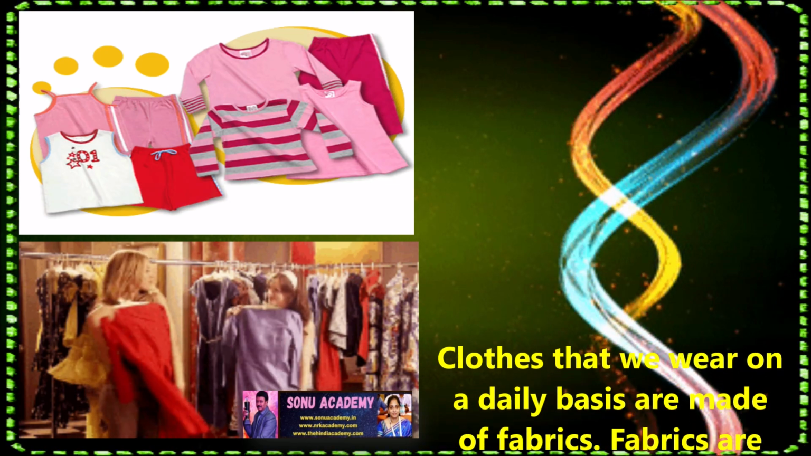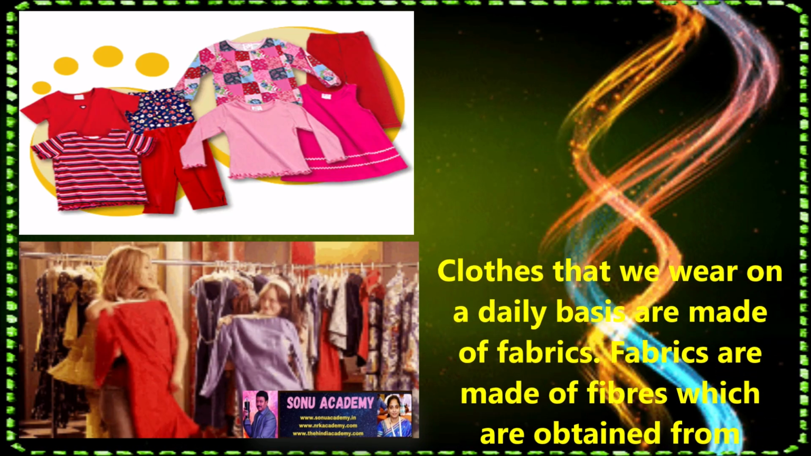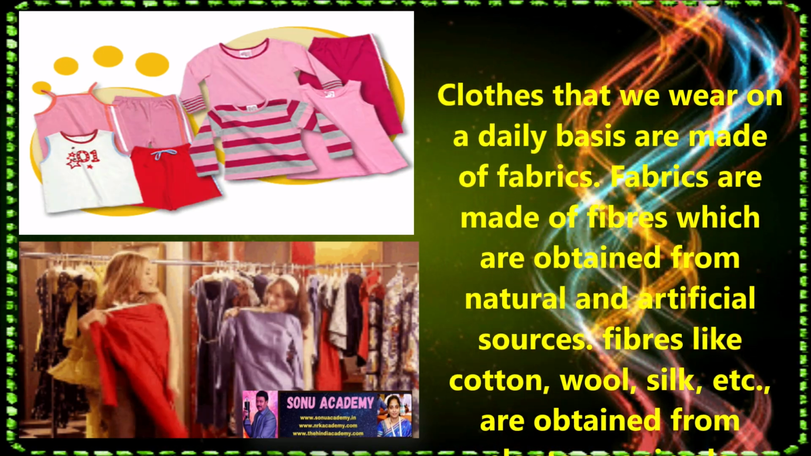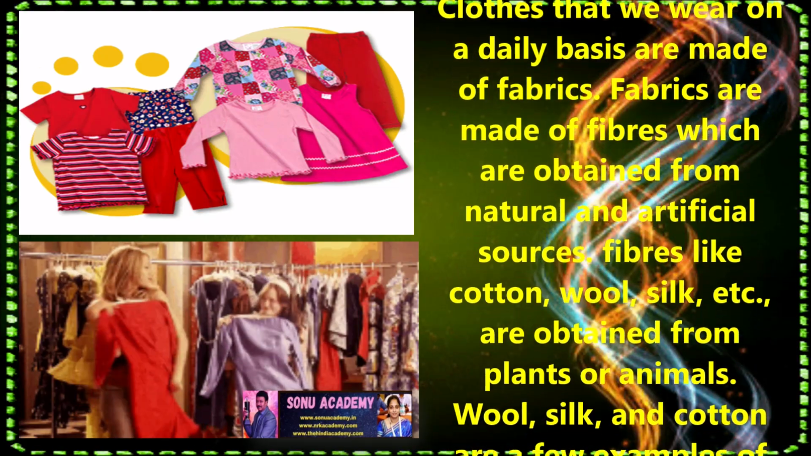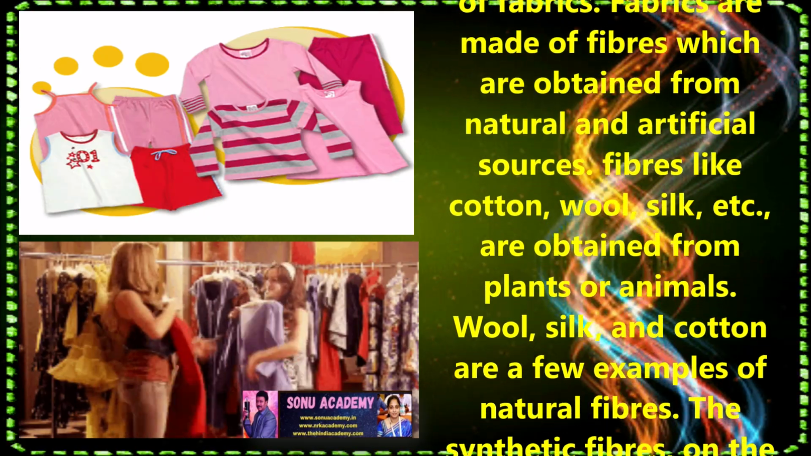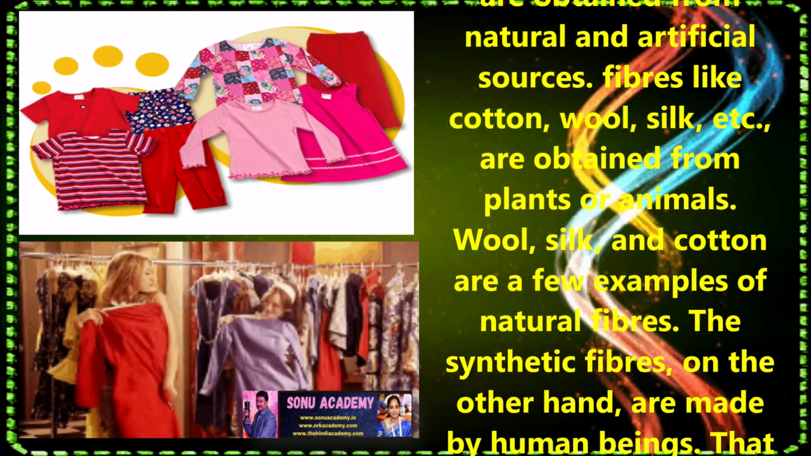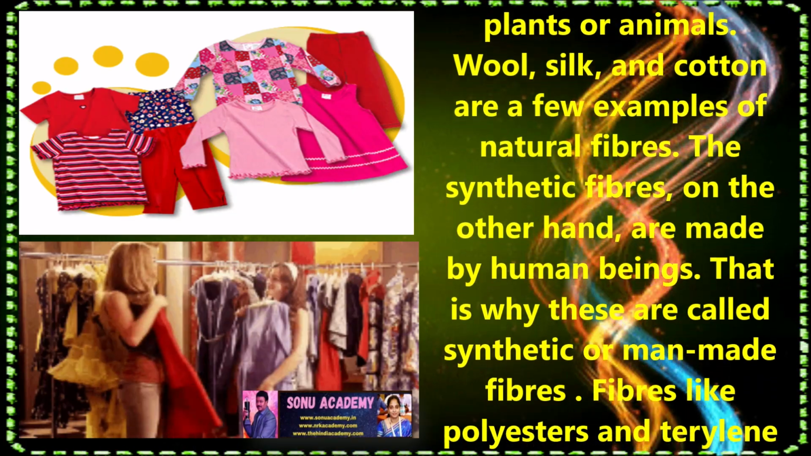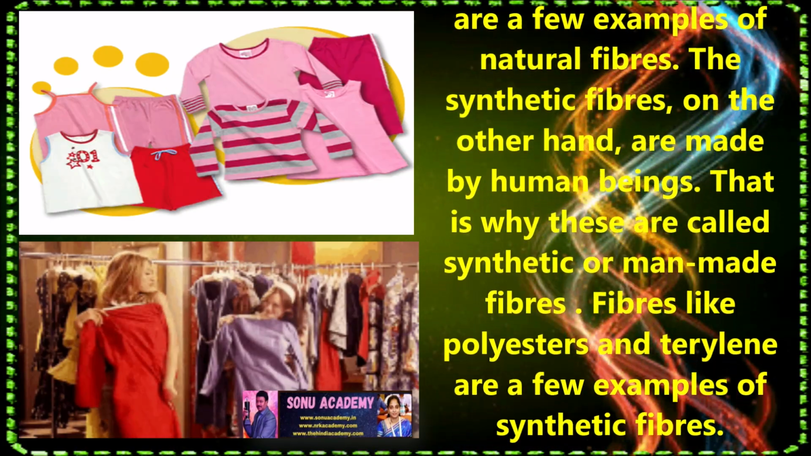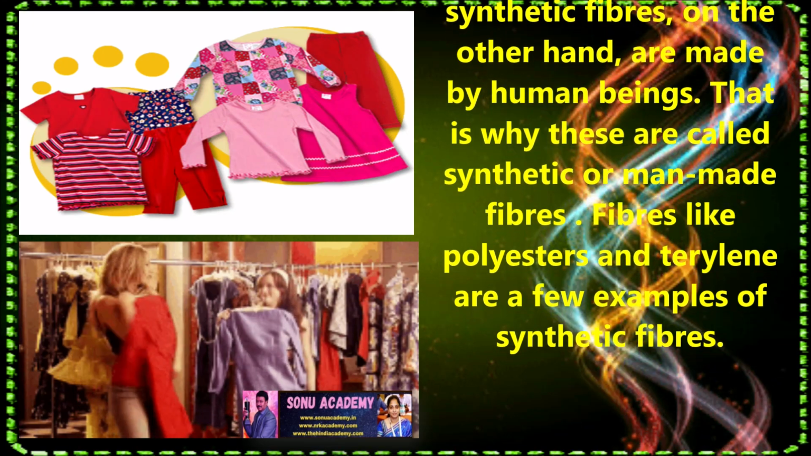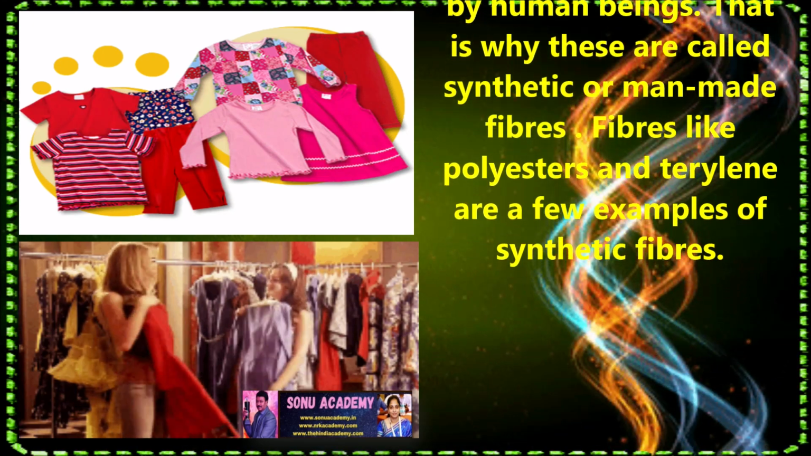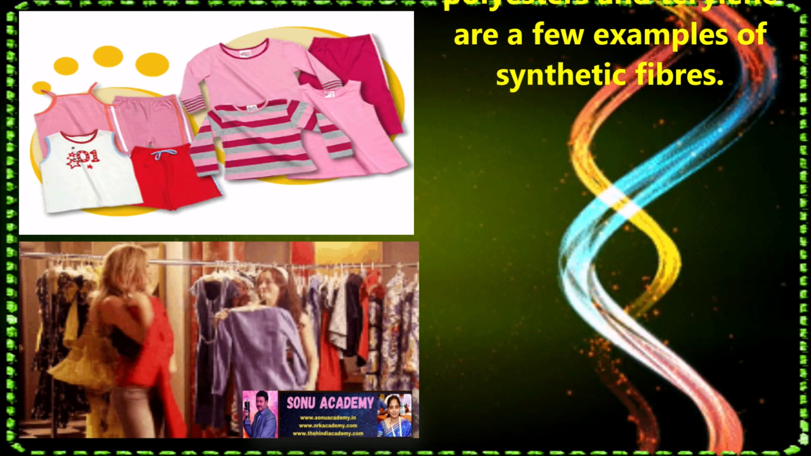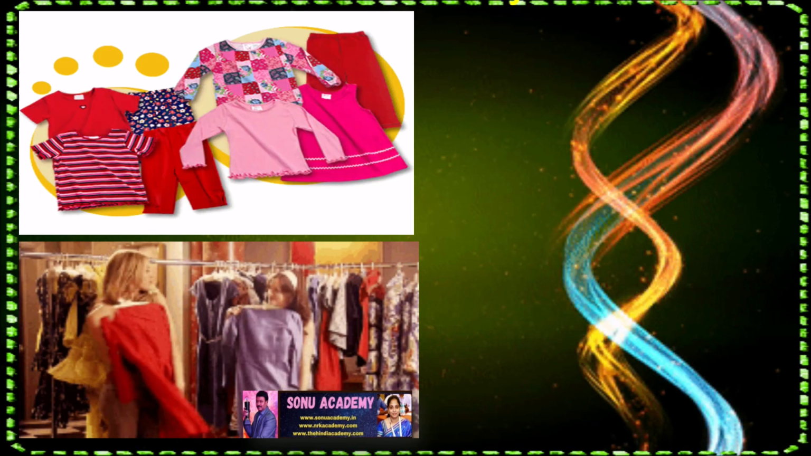Children, clothes that we wear on a daily basis are made up of fabrics. Fabrics are made up of fibers which are obtained from natural and artificial sources. Fibers like cotton, wool, silk, etc. are obtained from plants or animals. Wool, silk, and cotton are a few examples of natural fibers. Synthetic fibers, on the other hand, are made by human beings. That is why these are called synthetic or man-made fibers. Fibers like polyester and terylene are a few examples of synthetic fibers.